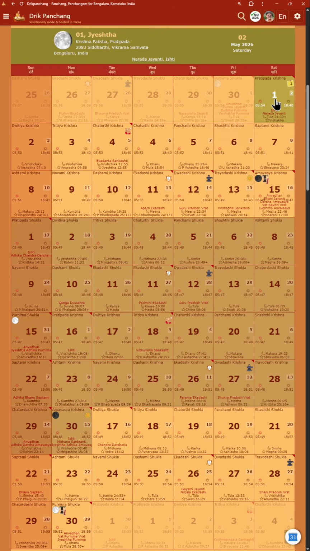So Jyeshta māsa is a double month. And on the Purnimanta calendar, this is how a double month is represented. The first half is the normal Jyeshta māsa, or we call it Nija Jyeshta māsa, Krishna Paksha in progress until Amavasya. But after that, Adhika māsa starts. Adhika Jyeshta māsa starts and runs through the Shukla Paksha, runs through a Krishna Paksha. Then the Nija Jyeshta māsa resumes and you run through the Shukla Paksha of the Nija Jyeshta māsa and come to a close. And this is where Jyeshta māsa ends.